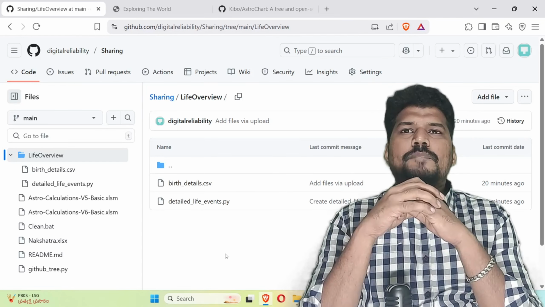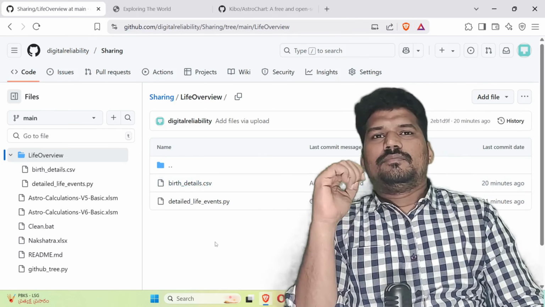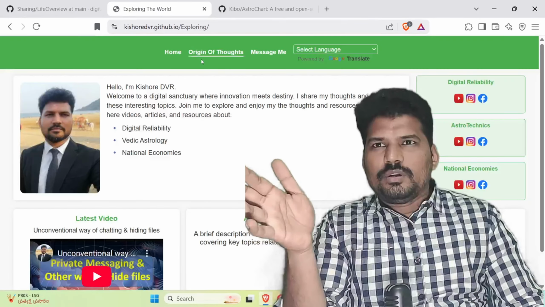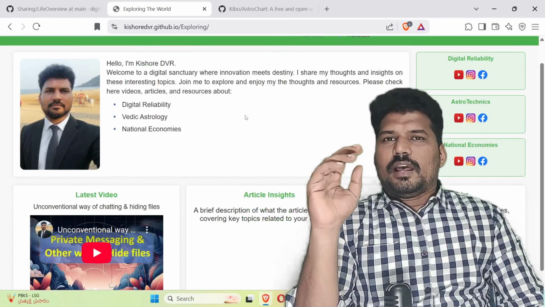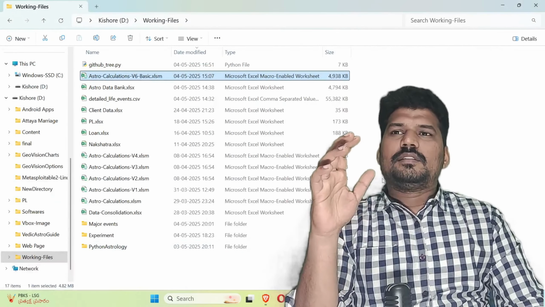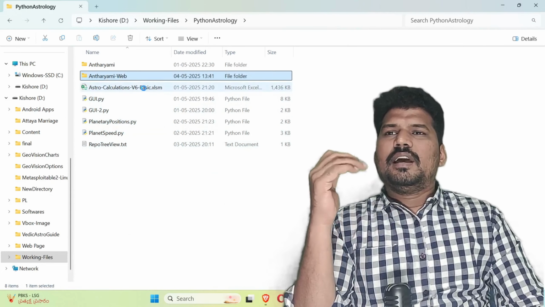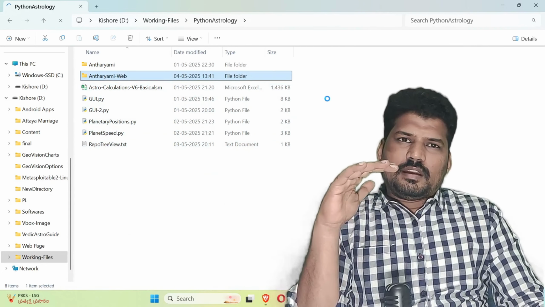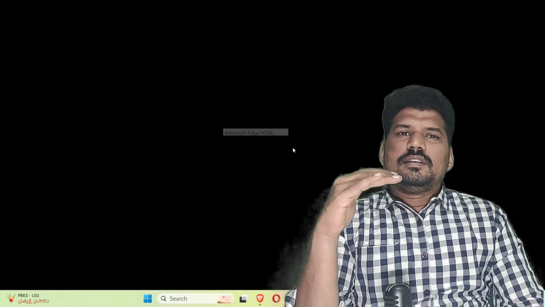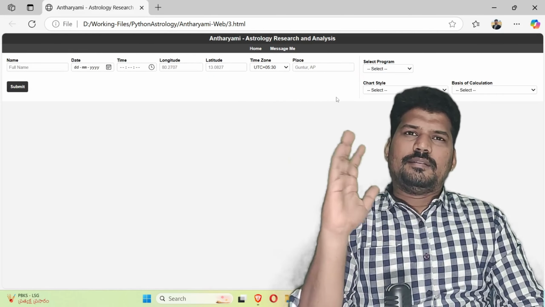Besides that, I want to inform you that I am working on astrology research, as I already told you earlier. Accordingly, I am going to make a web astrology application so that anyone can use it for free. I'm just showing you the basic idea, to the extent of what I have worked on. This is the basic idea of how I am planning it out. I have designed it partly, and I'm still working on it.